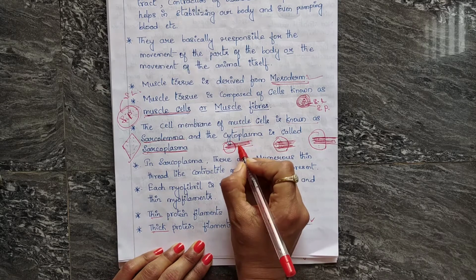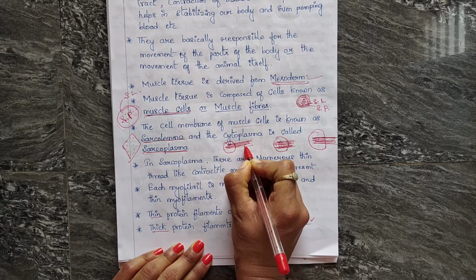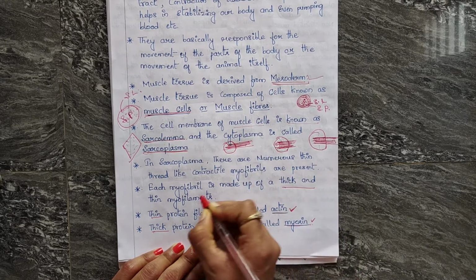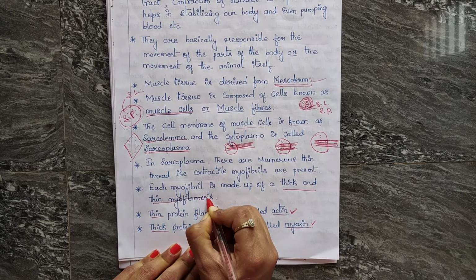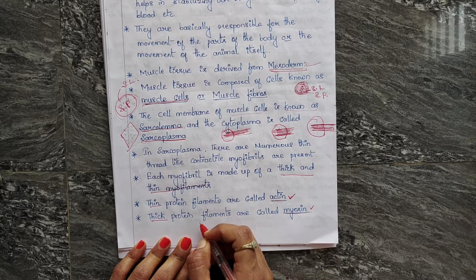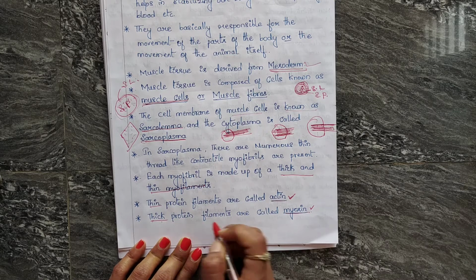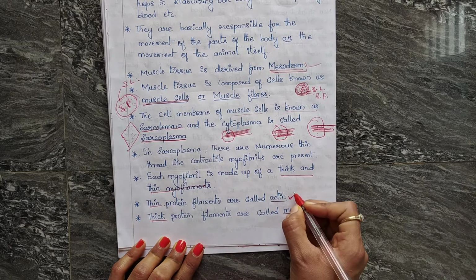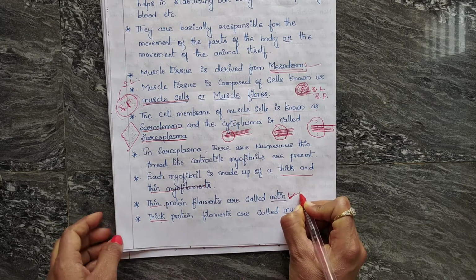Each myofibril is made up of thick and thin filaments. These are protein filaments: the thick protein filaments are called myosin and the thin protein filaments are called actin.